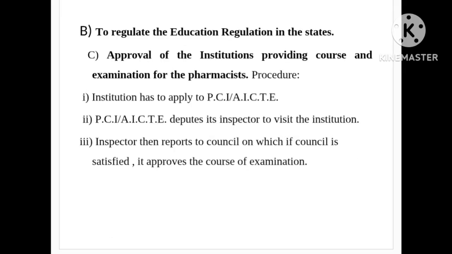B. To regulate the education regulation in the states. C. Approval of the institutions providing course and examination for the pharmacists. Procedure. 1. Institution has to apply to PCI, AICTE. 2. PCI, AICTE deputes its inspector to visit the institution. 3. Inspector then reports to council, on which, if council is satisfied, it approves the course of examination.